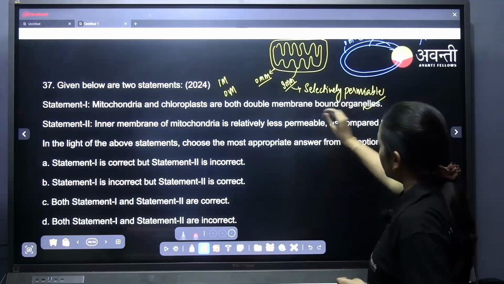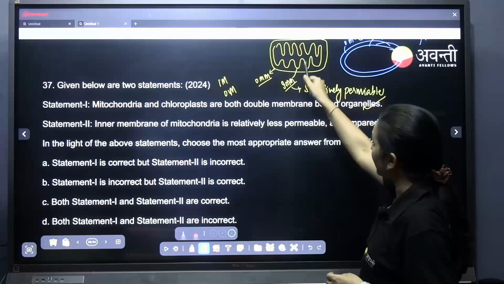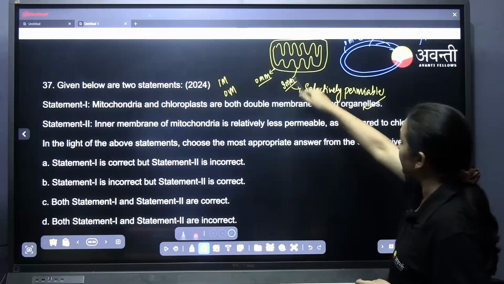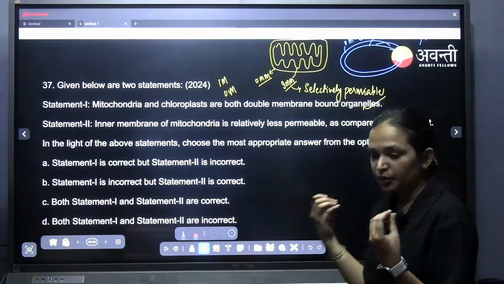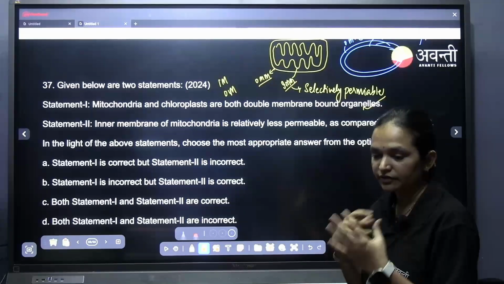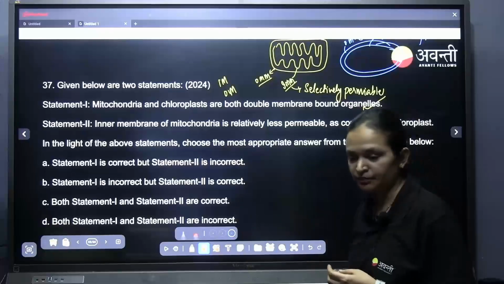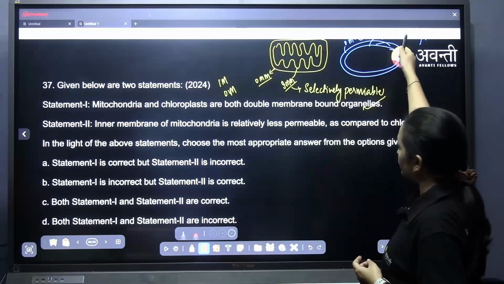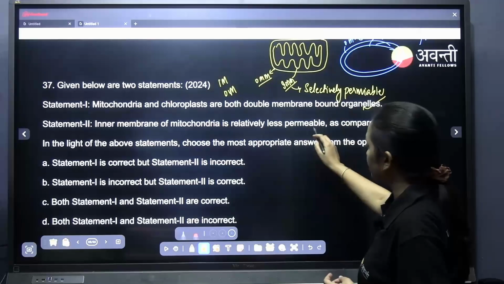Now both inner membranes are selectively permeable, but when compared, the mitochondrial inner membrane and chloroplast inner membrane, which is more selectively permeable? That is the question they have asked, when compared to the inner mitochondrial membrane and inner membrane of the chloroplast, which is more. So, inner membrane of the mitochondria is relatively less permeable?